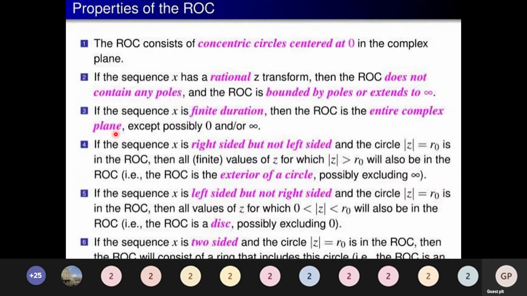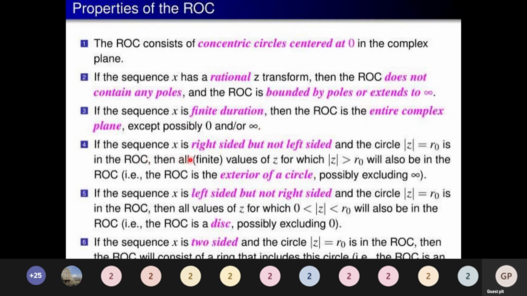So again, the same thing holds good for the Laplace transform also. I am recalling it once again. ROC should consist of a concentric circle centered at 0 in the complex plane. If the sequence x has a rational Z transform, then the ROC does not contain any pole, and the ROC is bounded by the pole or extends to infinity. If sequence x is of finite duration, then the ROC is the entire complex plane except 0 or infinity.